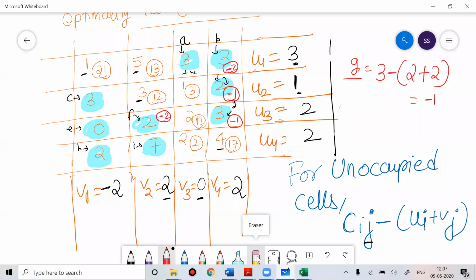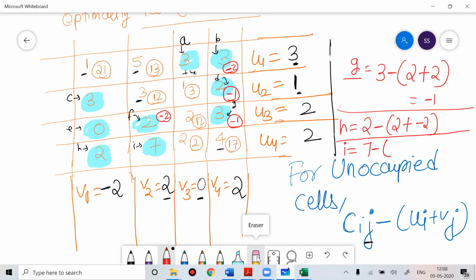So E was positive, F is negative, G is negative. Now H. If I check for H, the cost is 2. 2 minus the U value, which is 2, and the V value is minus 2. So 2 minus 0 is positive. H is positive, no problem. Now I. I is 7. 7 minus the U value 2, and the V value is also 2. So it will be positive, no problem.